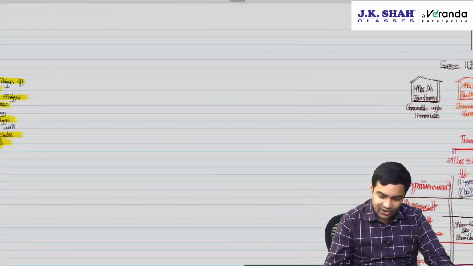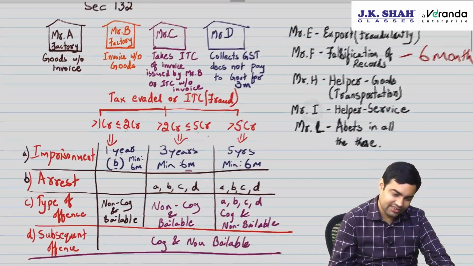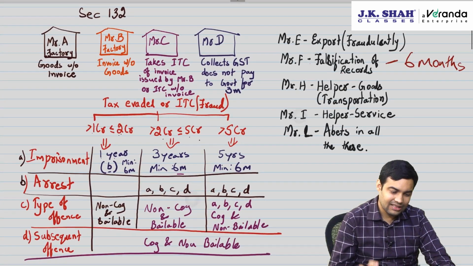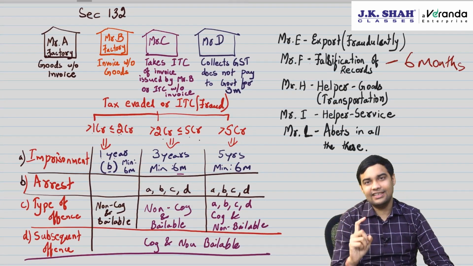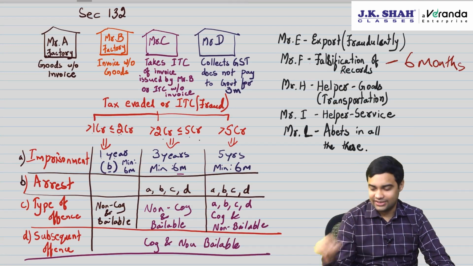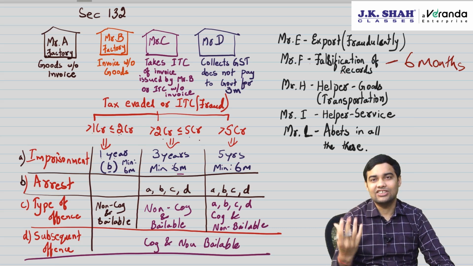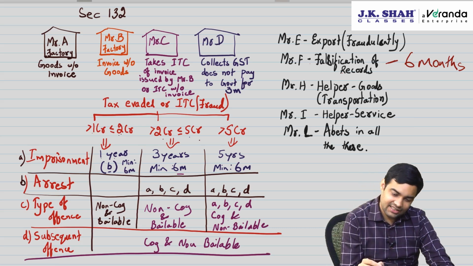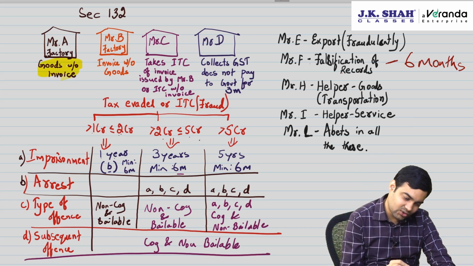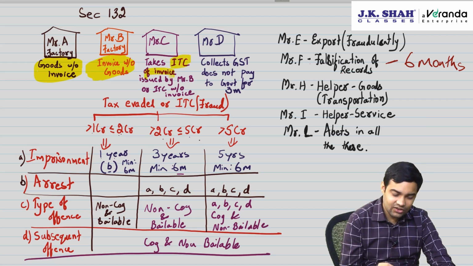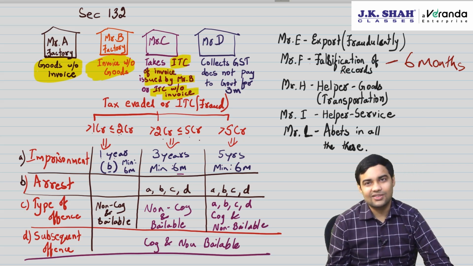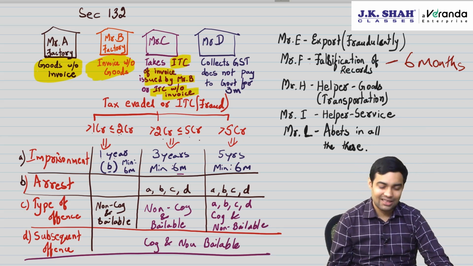Okay, now coming to 132, prosecution. You'll find the points similar, but it is not same as 122. This is prosecution where jail proceedings can be initiated. First one is goods or services without invoice. Second one is invoice without goods or services. Takes ITC on invoice issued by Mr. B, or ITC without invoice. That is also done where without any documentation people are taking ITC.